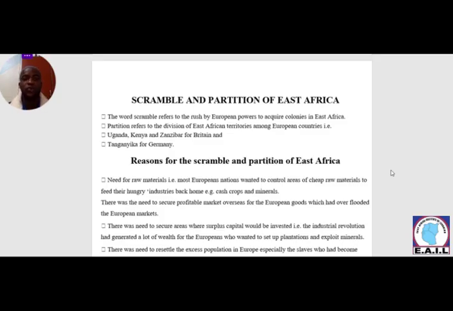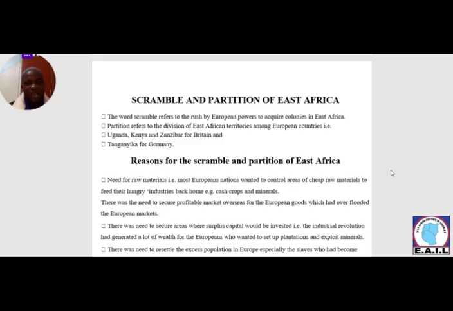1871 to present. So specifically today we are going to look at the scramble for and partition of African territories. The word scramble for refers to the rush by different European powers, then partitioning, this is the division. So this is the time when African territories were fought for and then divided by different European powers, just like a piece of cake. European powers looked at African territories just like a mere piece of cake. They came and they fought for them, and later they divided them amongst themselves.